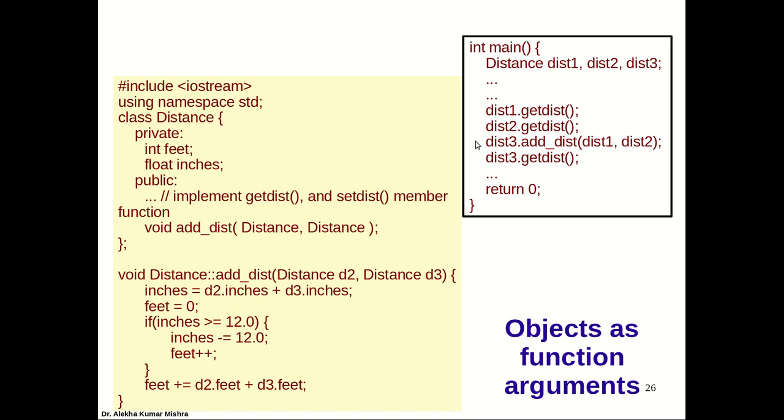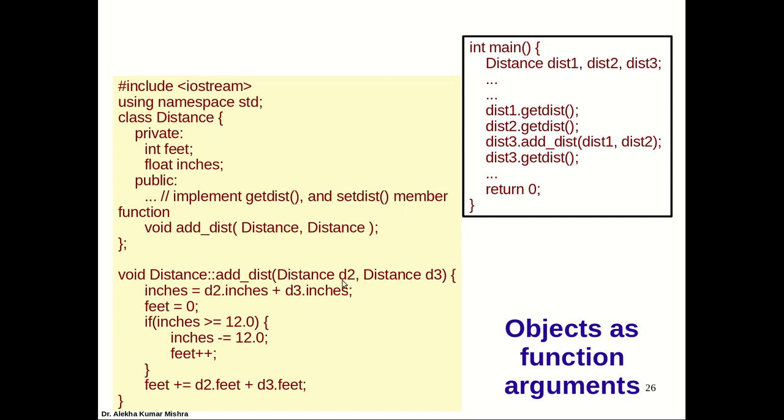When this function is called, all the members of distance 3 are passed implicitly, that is not mentioned here, and explicitly you are passing the objects distance 1 and distance 2. But who is making the call? The call is made by distance 3. So the call is made with reference to the distance 3 object. Along with the implicit data members of distance 3, we are passing two arguments here, distance 1 and distance 2. So we can access the data members of distance 1 and distance 2 here. We receive them as d2 and d3 here, just to indicate the difference.